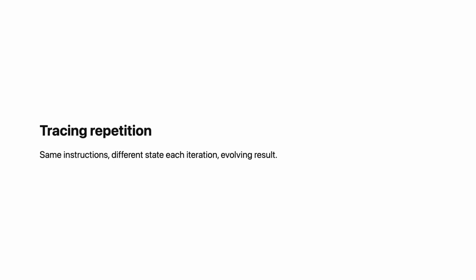This is the termination condition. It is a condition like the conditions we use for branching. When the condition becomes true, the repetition stops. In our example, the termination condition might be: stop when counter is greater than 5. First iteration, counter is 1. 1 is not greater than 5.